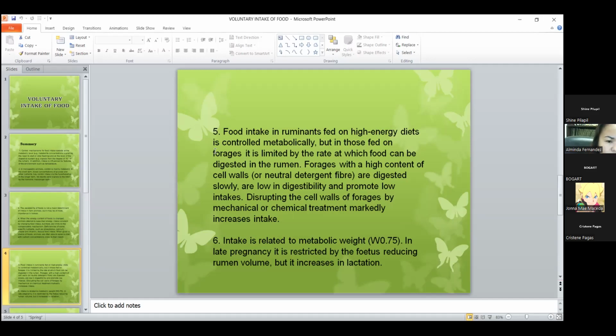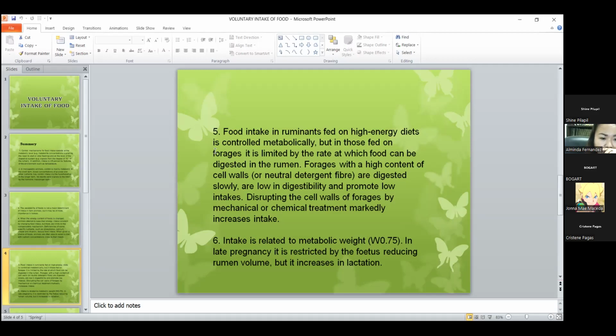So, ang ginakaon sa ruminants or ang feed intake sa ruminants kasagaran is high energy diets kay naga-control sa iyahang metabolic or sa iyahang pagtubo. But katong ginapakaon og forages naga-limit ang rate sa rumen.